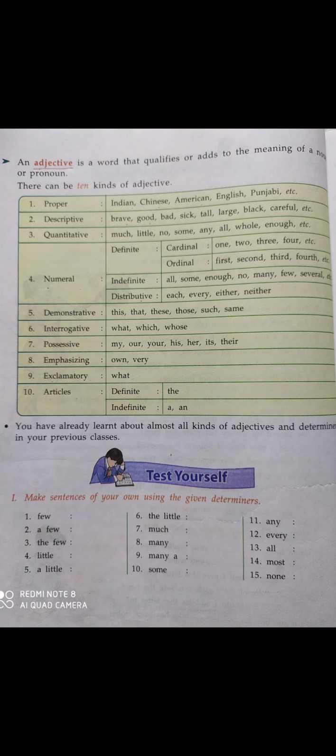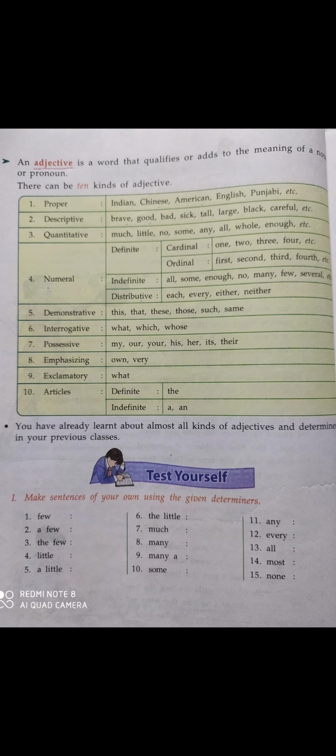So all the mangoes, cat, man, fingers are nouns which can be counted. When we use an adjective with a countable noun, it is a numeral adjective. Numeral adjectives are used with countable nouns. Now distributive adjective: each, every, either, neither.